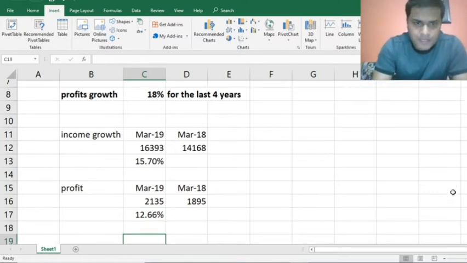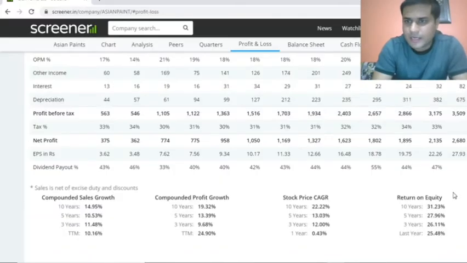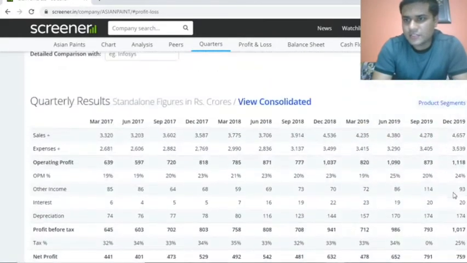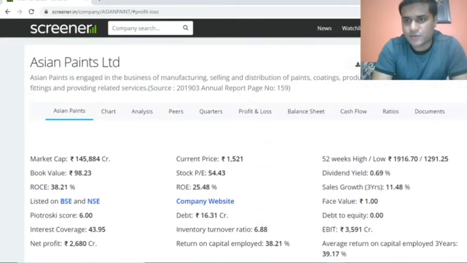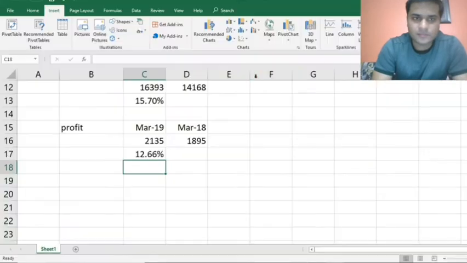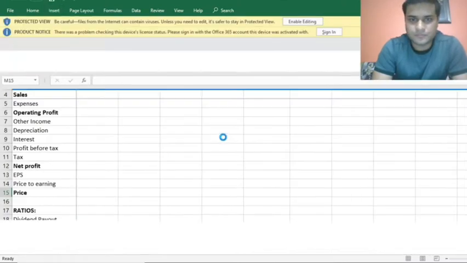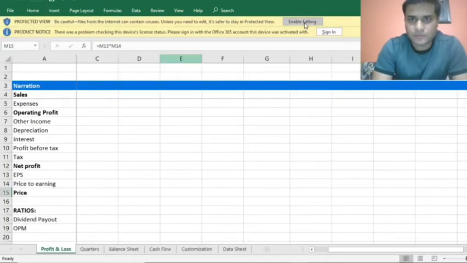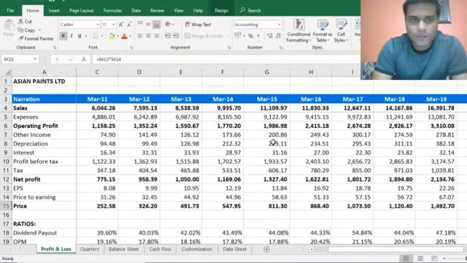For example, if we take this forward, I will just export this to Excel, then we can primarily know the reason why this has happened. Cool.